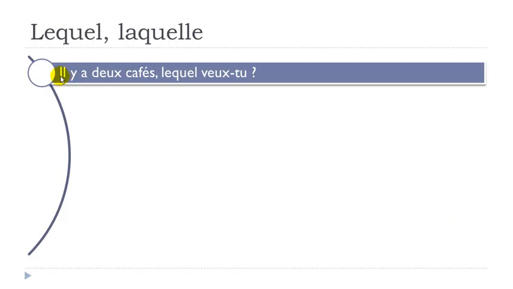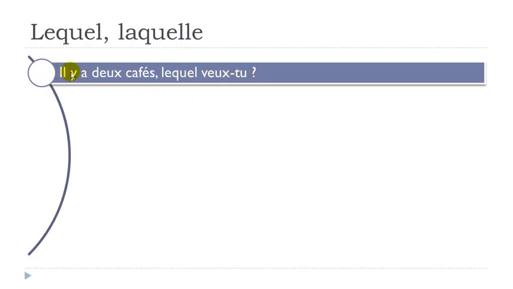So let's see a few examples. So the first one, il y a deux cafés. Okay, so if you want to translate directly, it would be there are two coffees. Lequel veux-tu? So of course you could ask the same question and you could put quel café veux-tu? Let's translate it straight. It would be more clear. Quel café veux-tu would be translated like what coffee do you want? Okay? In that case, when you use this lequel, technically you could translate it directly like which one, okay? Which one do you want?